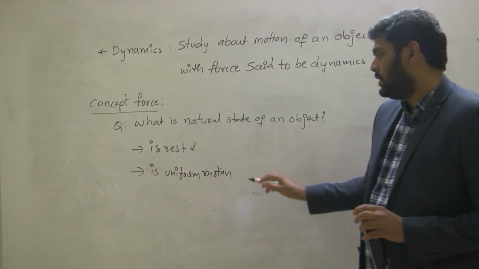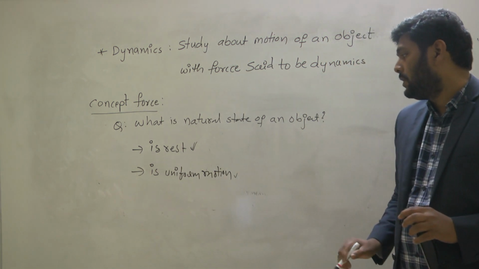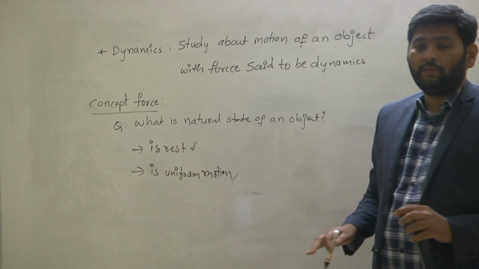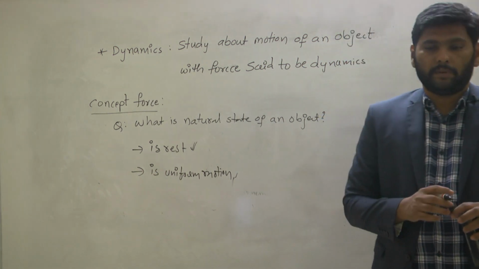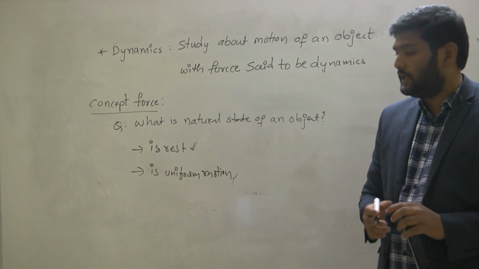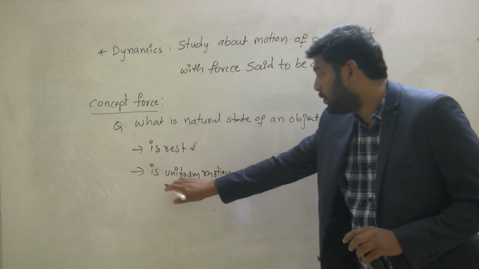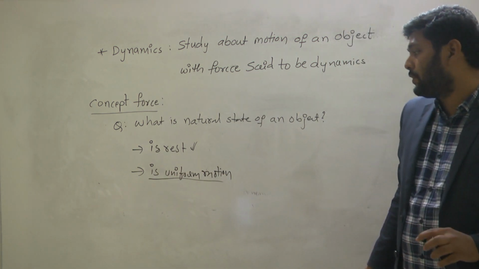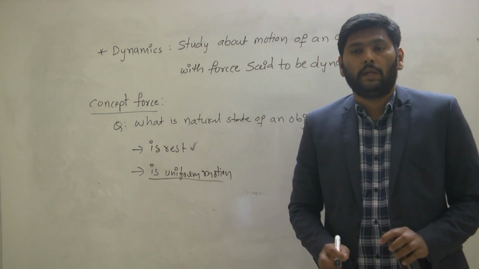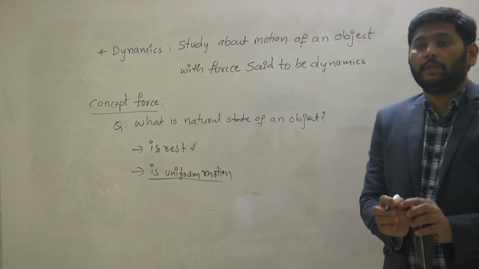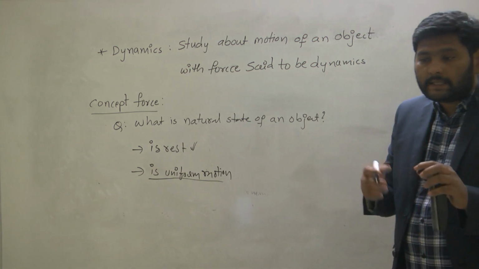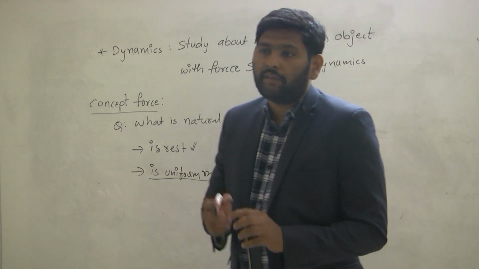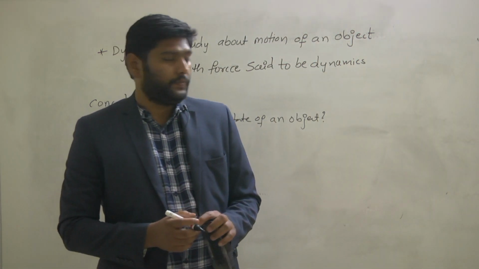But whereas for uniform motion, we need scientific experiments, scientific proofs. We require some scientific evidence to prove that uniform motion is also a natural state of the object. What scientific evidence was given by Galileo? Let us see now.